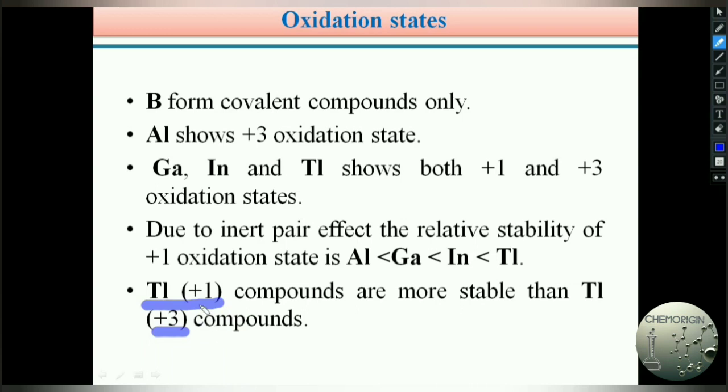Hence, thallium +1 compounds are always more stable than thallium +3 compounds, and thallium +1 salts behave like 1A group metal salts, for example sodium chloride and potassium chloride. Similarly, thallium +1 salts also resemble 1A group metal salts.